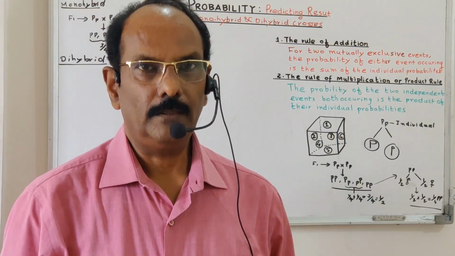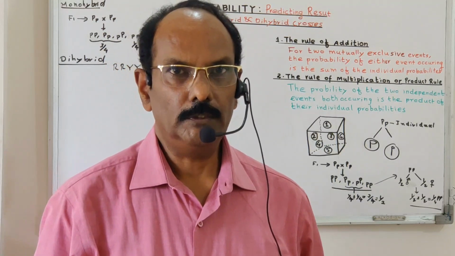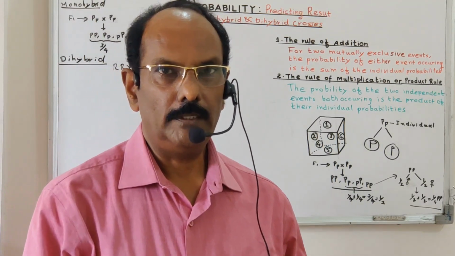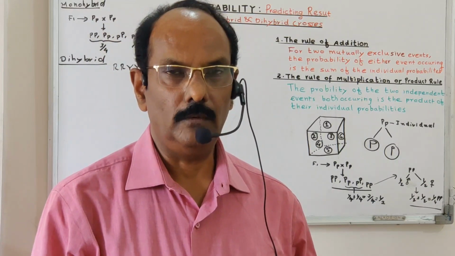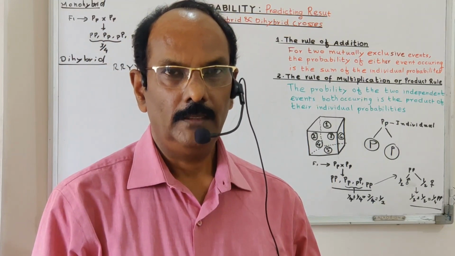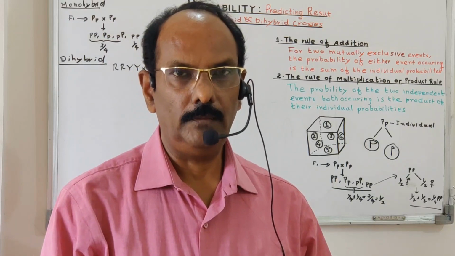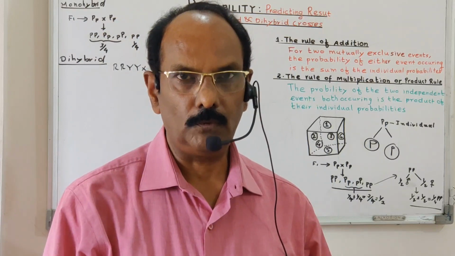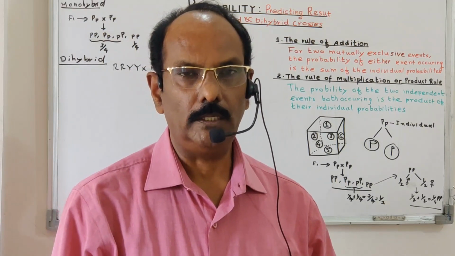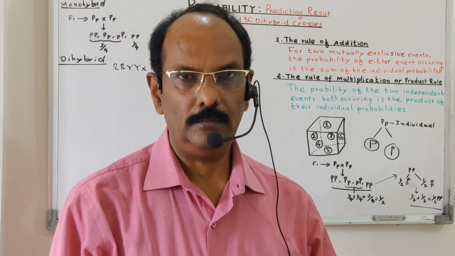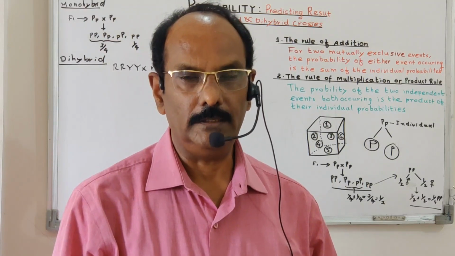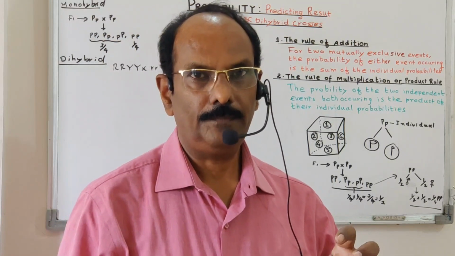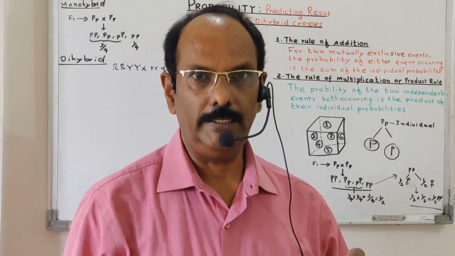This probability helps us to find out the possible outcome of a random event. A random event also takes place in the monohybrid and dihybrid crosses, that is, crossing between the two parents giving the F1 generation, and this F1 generation then giving the F2 generation. In the F2 generation, different possibilities of the genotype and the phenotype are there. To predict the different probabilities, we can apply the rules of probability. So the basic idea of probability is very essential for the NEET examination.